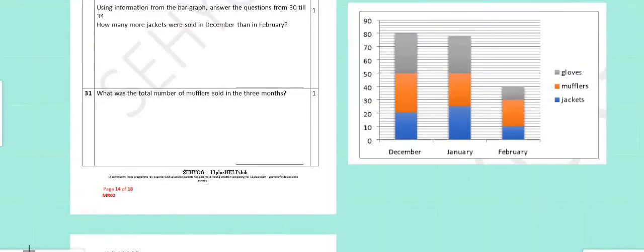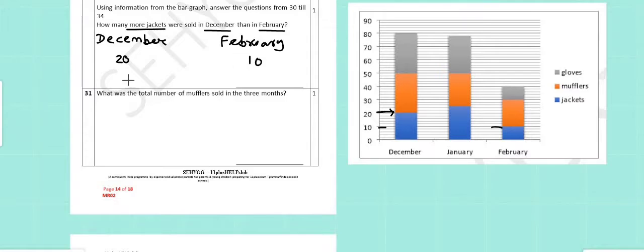In question number 30, we can see there is a bar graph for the number of gloves, mufflers and jackets sold in 3 months. The blue parts are jackets. So, how many more jackets were sold in December than in February? So, in December, the blue bar goes up till 20. So, which means that 20 jackets were sold in December, and in February the blue bar goes up till 10. So, 10 jackets in February. So, 20 minus 10, 10 more jackets in December.